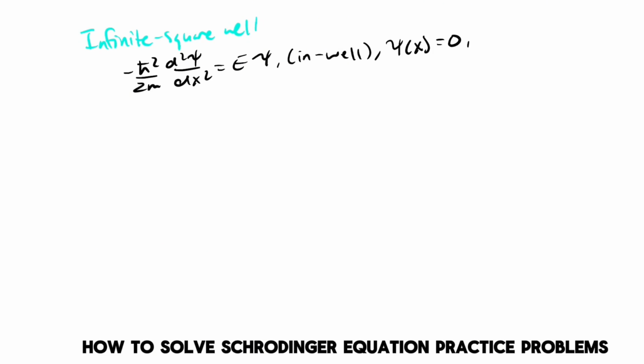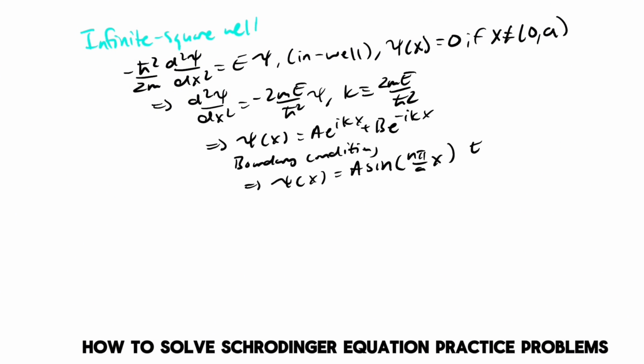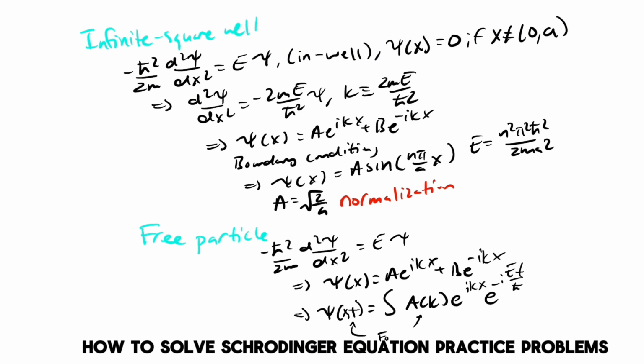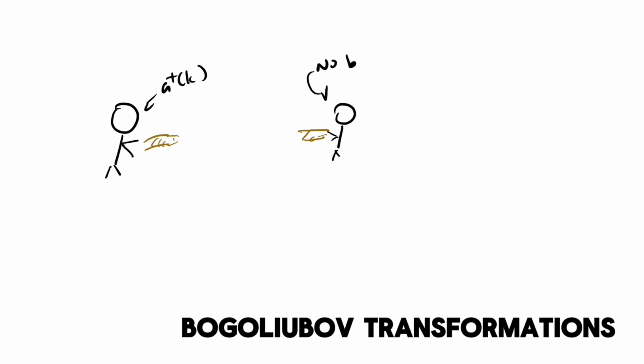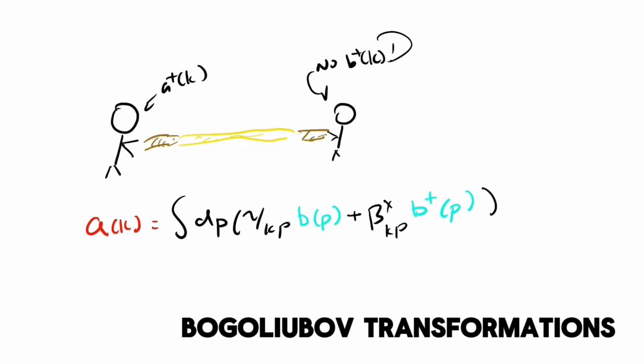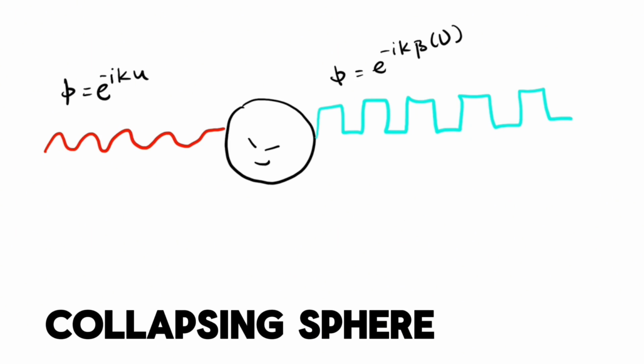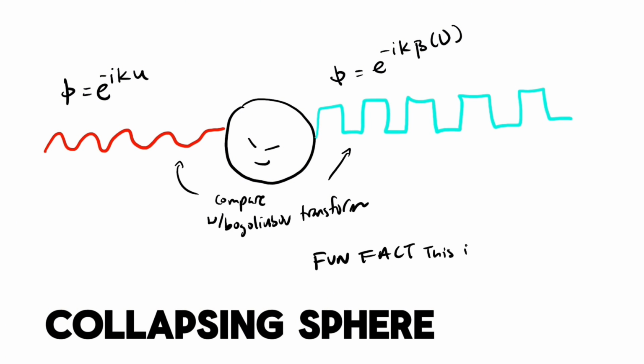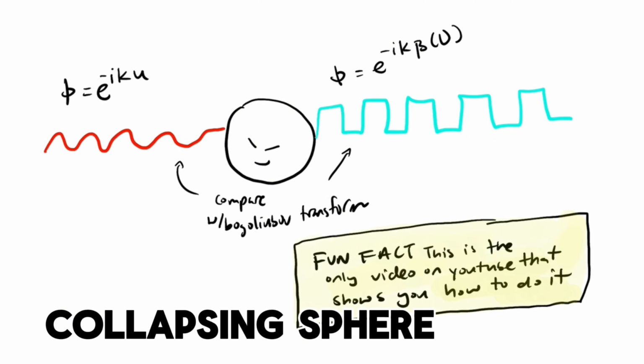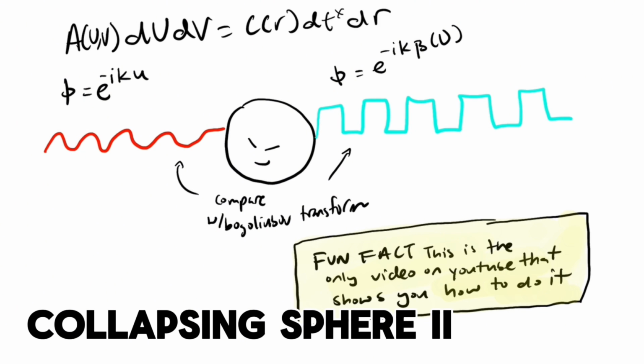Here's how to solve the Schrodinger equation for an infinite square well, here's how to solve for a free particle, and here's how to calculate exponential values. Different observers may use different creation and annihilation operators, and we can use this transformation to relate them. Here's how to calculate Hawking radiation the way Hawking actually did it. Just take a scalar field that enters a black hole and compare it to the field that leaves the black hole. The black hole adds boundary conditions that affect the structure of the outgoing field. This is a long calculation, so we finish it in this video.